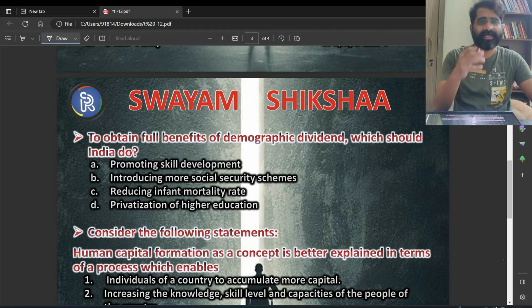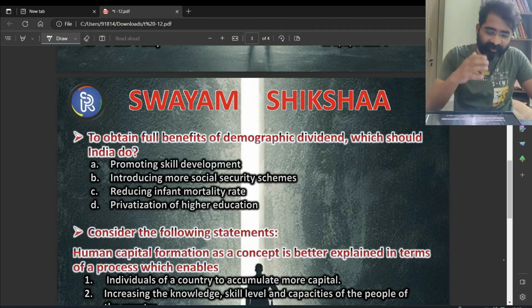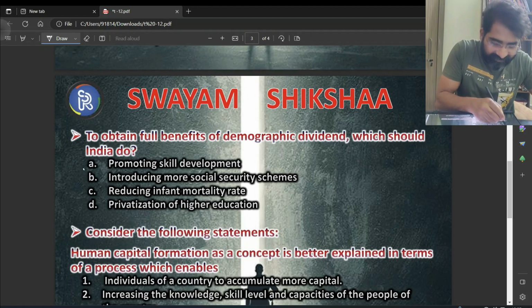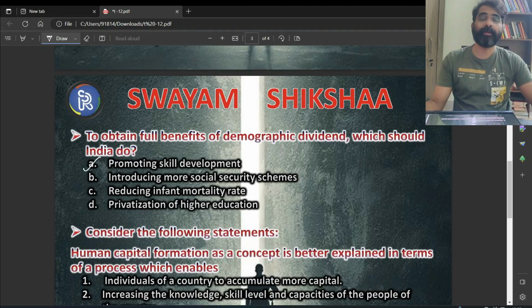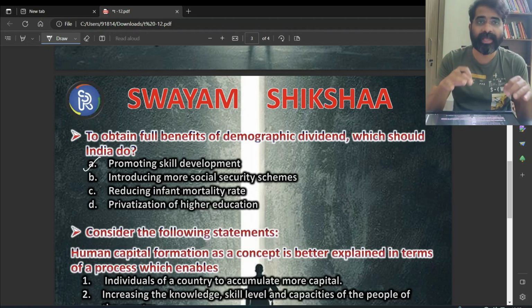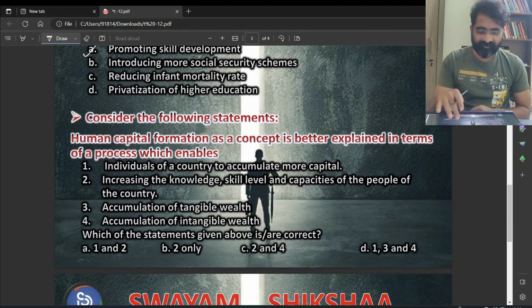Privatization of higher education, yes, decently required, but if I have to select one between promoting skill development and privatization of higher education, I will definitely go ahead with promoting skill development, because this demographic dividend which we have, the maximum chunk of population between 15 to 64, will become useless unless and until there is appropriate skill development. And that is the reason the answer should be A. Very important understanding of this concept.